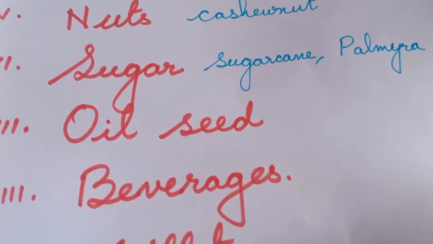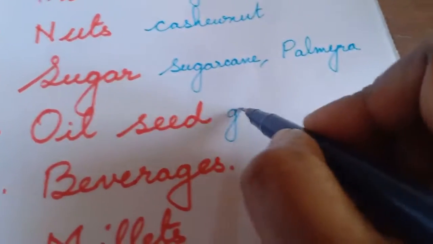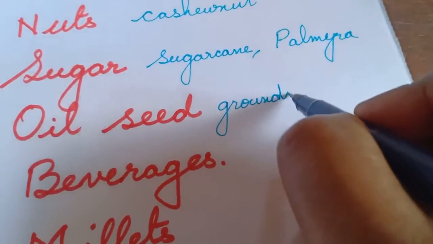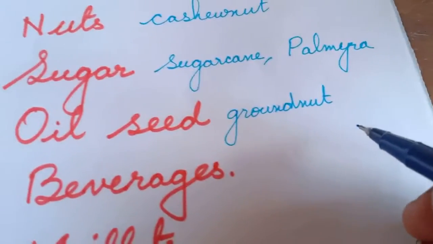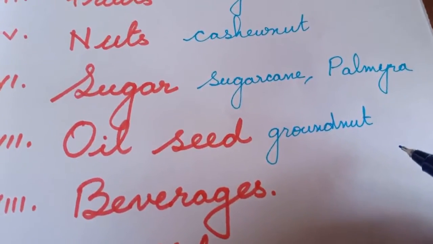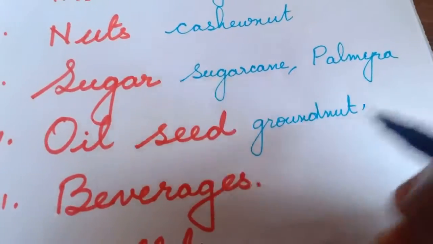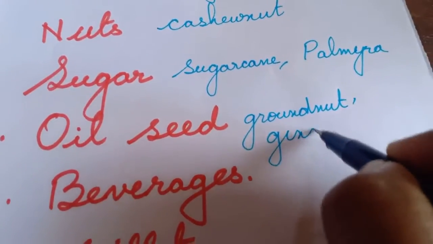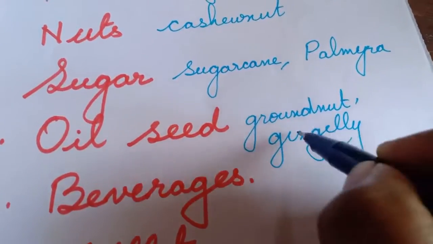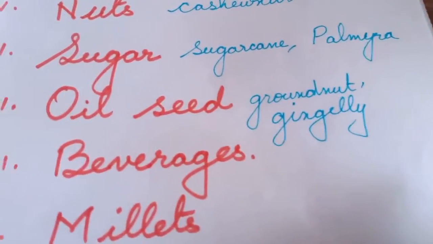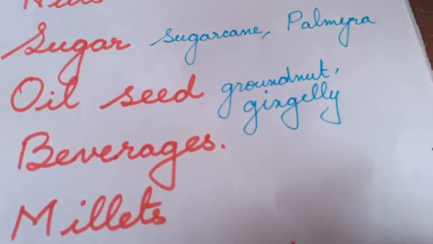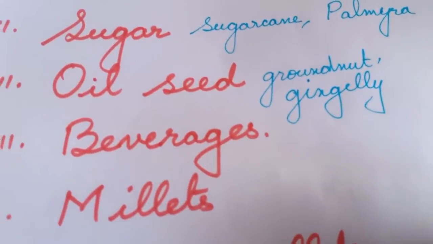Then the oil seeds. The oil is taken from groundnut. Groundnut is a seed which gives groundnut oil. The second one is gingerly oil, nallennai. It's taken from gingerly seeds, sesame. So these two seeds yield the oil.